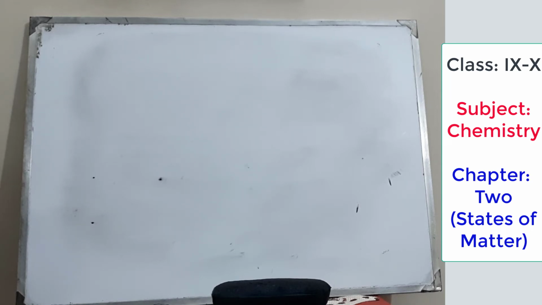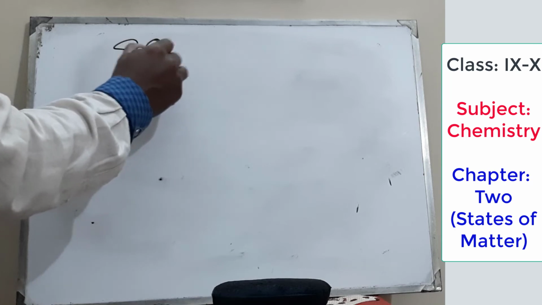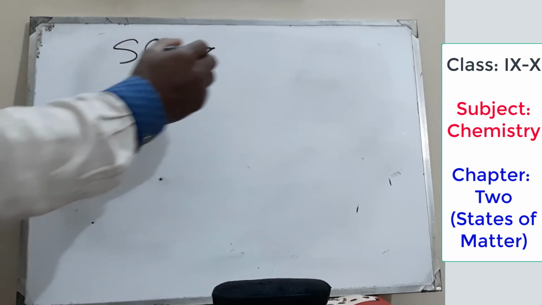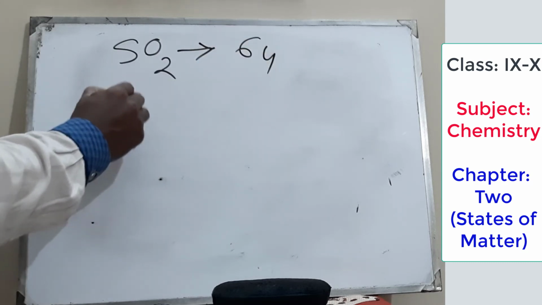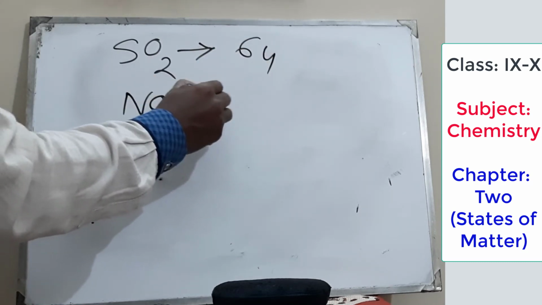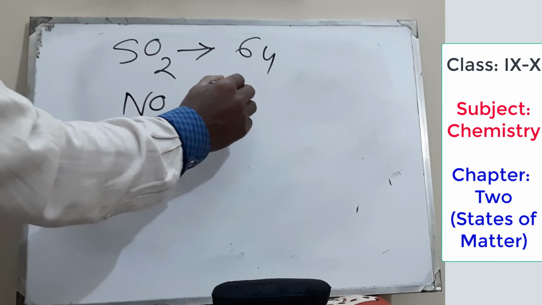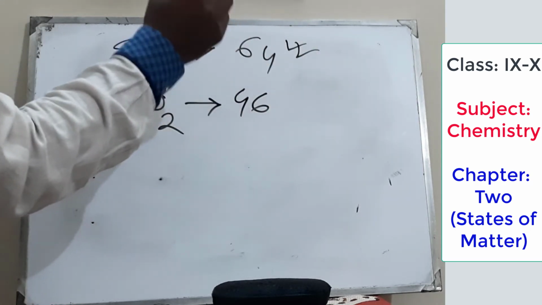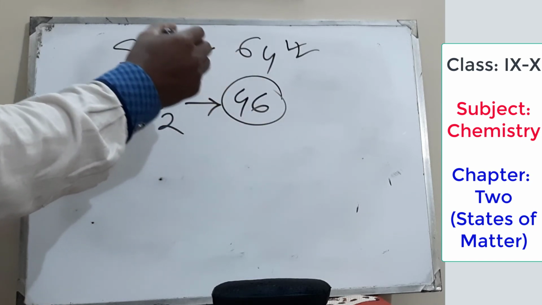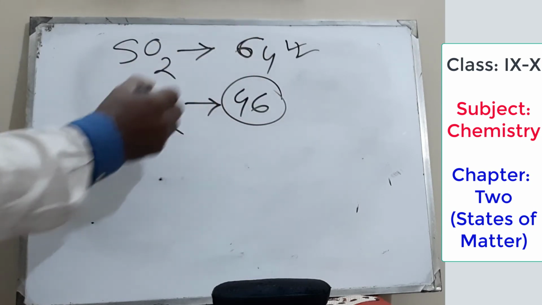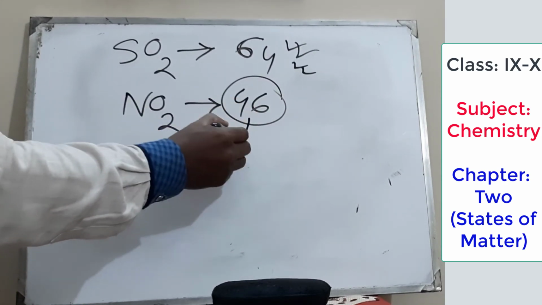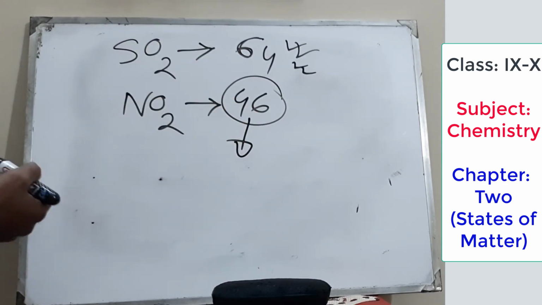Now again we are going for sulfur dioxide and nitrogen dioxide. The molecular mass of sulfur dioxide is 64 and the molecular mass of nitrogen dioxide is 46. That means sulfur dioxide has the bigger value. So diffusion rate will be less for this, and diffusion rate for nitrogen dioxide will be more.